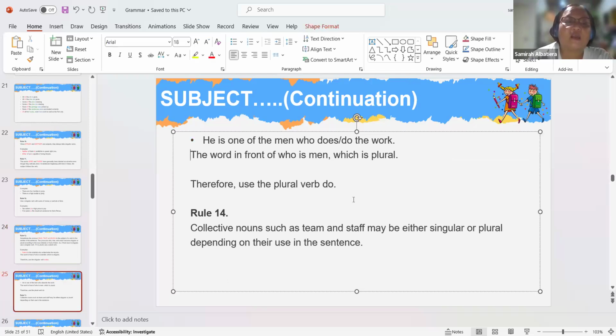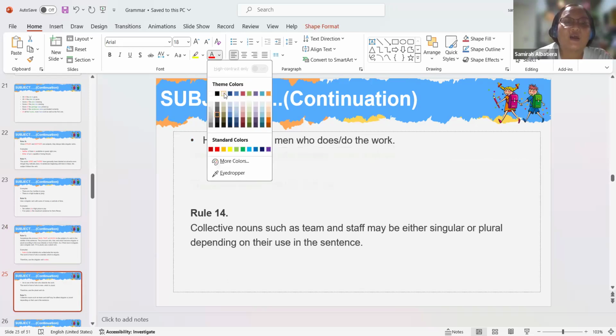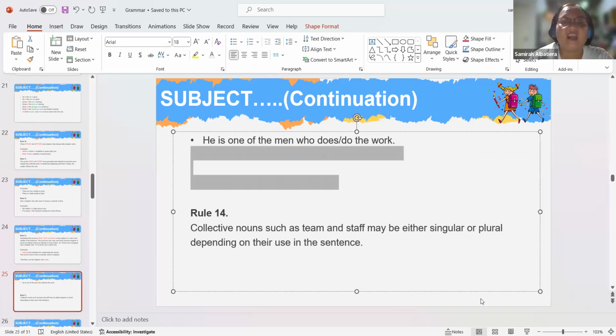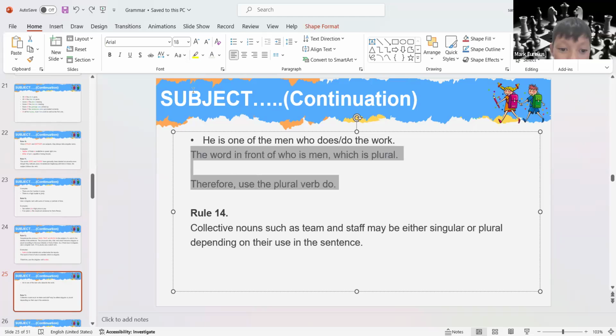Another example, okay? He is one of the men who does the work. He is one of the men who does the work. Very good, because there's only one person. Great. Okay.